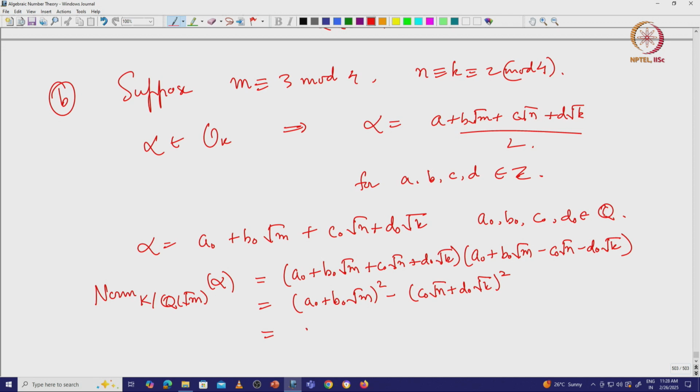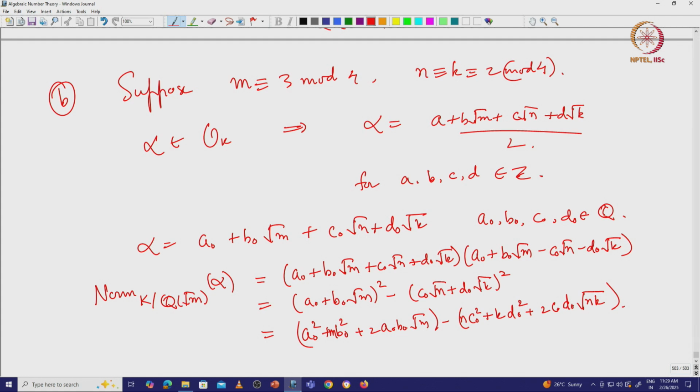So let us see if we get that a0 squared plus m times b0 squared plus 2 a0 b0 square root of m, minus c0 squared times n, so n c0 squared plus k d0 squared plus 2 times c0 d0 square root of n times k.